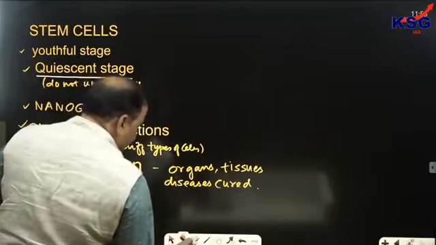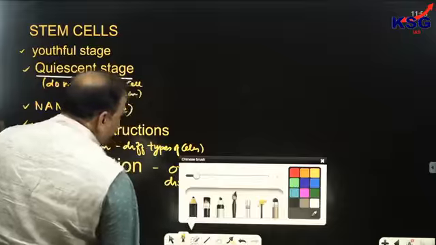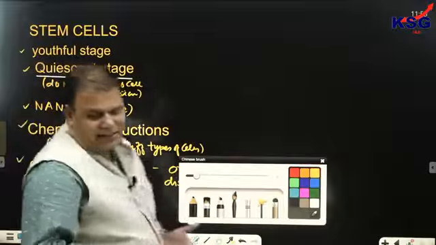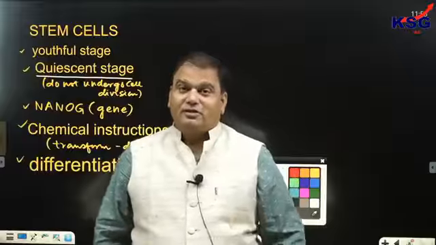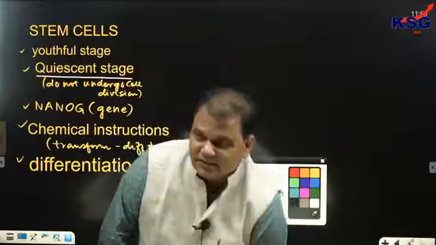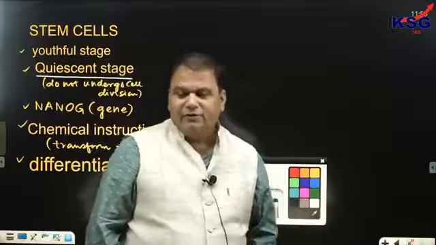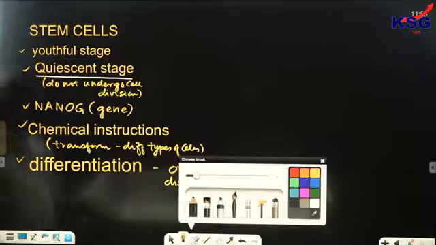So, as a conclusion, if you can develop tissues, cure diseases, and develop organs with the help of stem cells, then it means that stem cells have vast curative potential. And since they have vast curative potential, that's why they are called master cells. Write down.